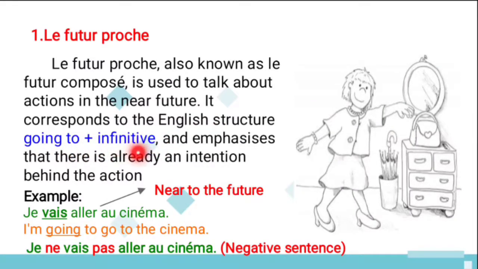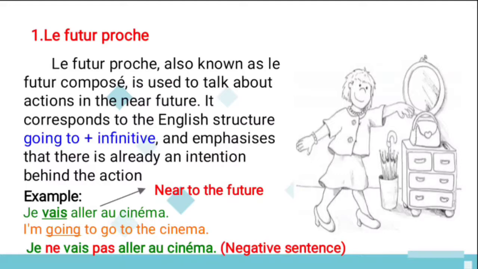What is meant by infinitive? A verb without conjugation is called an infinitive verb, and it emphasizes that there is already an intention behind the action. So this is the definition for the futur proche. It talks about something that is going to happen soon.